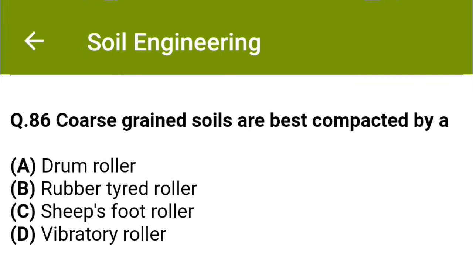Coarse grained soils are best compacted by option A, drum roller, option B, rubber tired roller, option C, sheep's foot roller, option D, vibratory roller. The correct answer is option D, vibratory roller.